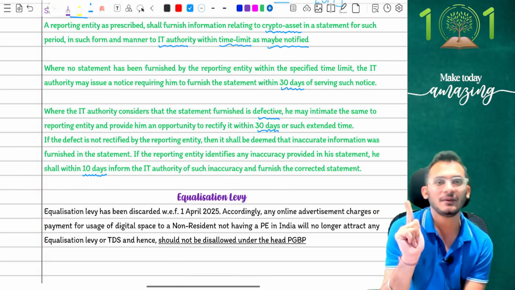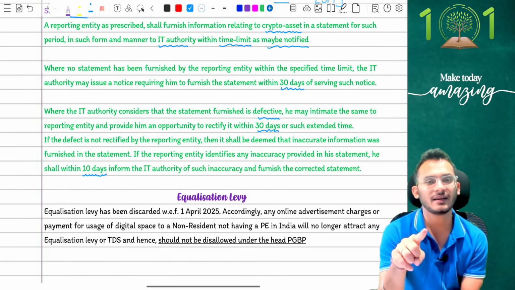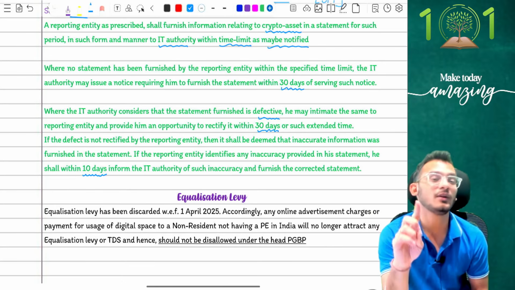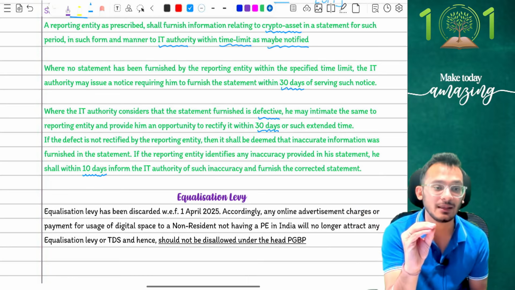But yes, if you're asking me from a practical perspective, let me clarify this to you. From a practical perspective, they are now clarifying that if you're going to be a person who's going to help someone in crypto trading, you are a reporting entity and you will now have to start reporting transactions on behalf of other persons. Given to you as a clarification for you to keep in mind.